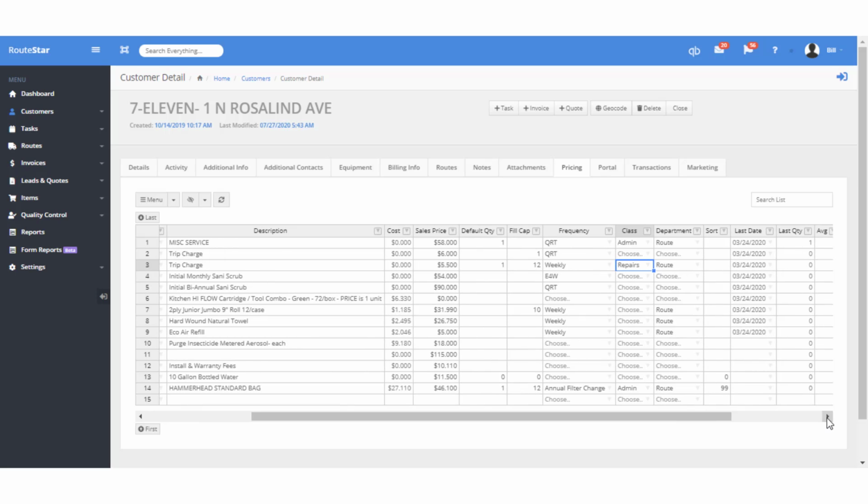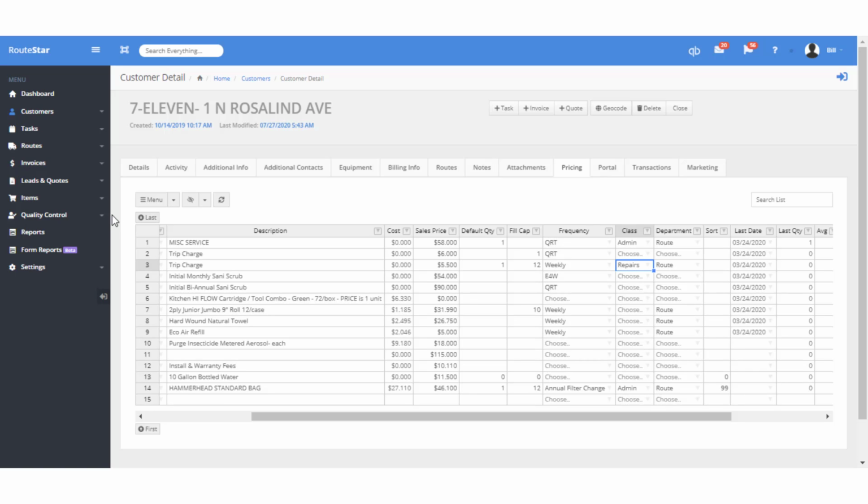Other things you'd use in here: you can set your department. Maybe you want to set a specific department for an item. It also tracks the last order date or last sales date, last sale quantity, etc. You can put a sort order in here as well. This controls the order in which these items will go on an invoice.